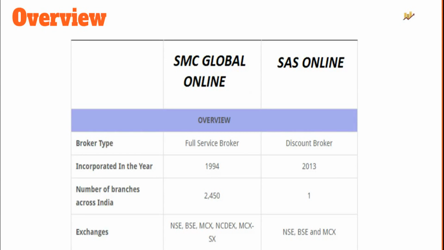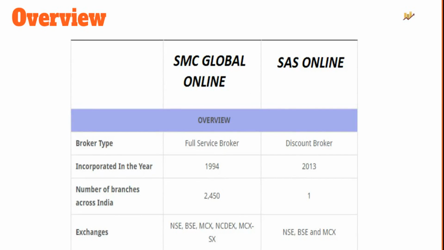So starting with the company backgrounds, SMC Global was incorporated in the year 1994. So it's been a good 23 years since its establishment. SAS Online, on the other hand, is pretty new. 2013 was its launch year. As of now, SMC has presence in more than 2,450 locations through its sub-broker and franchise offices. Now that's the leverage of a full-service stockbroker, where you will find huge offline presence. SAS Online, on the other hand, is a discount broker and does not have much of an offline presence. As far as exchanges are concerned, both of them are members of National Stock Exchange, Bombay Stock Exchange and few commodity exchanges of the country.